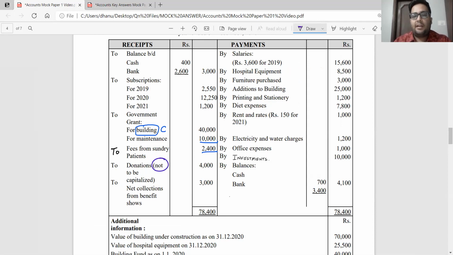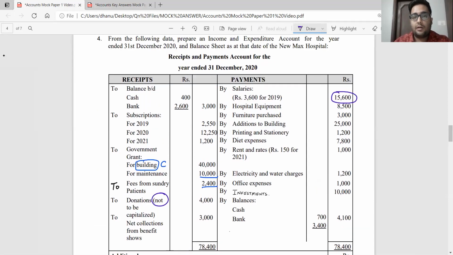Now on the payment side, we have salaries. 15,600 is paid during the year. This is my receipts and payments account. That means 15,600 is the actual cash outflow during the year, but 3,600 belongs to 2019. So should I record the 3,600? No. What am I going to record? Only for the current year, that is 2020. I'm preparing for the year 2020. Therefore, only 2020 salary will be recorded.